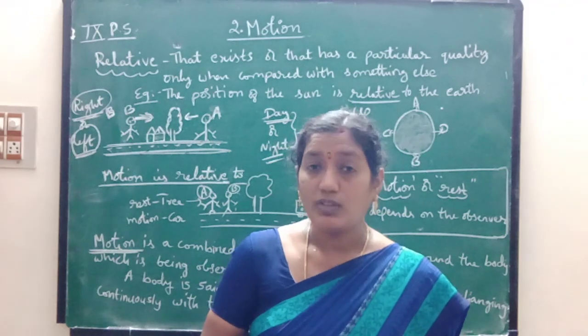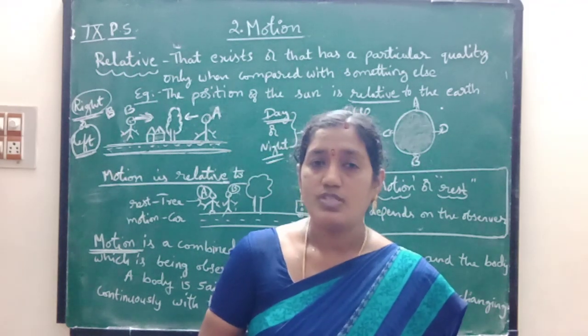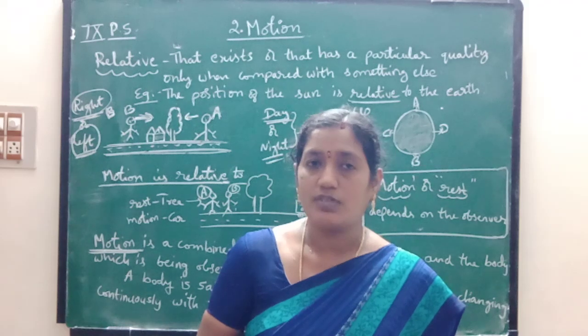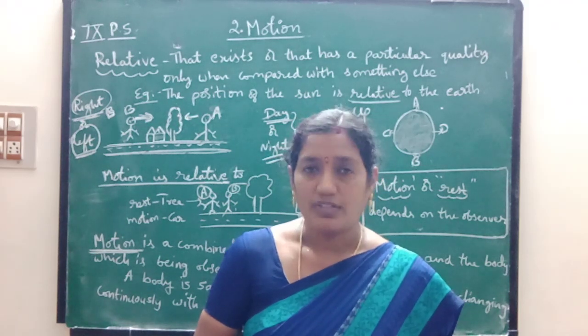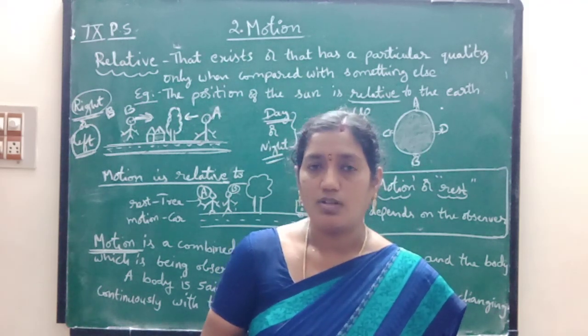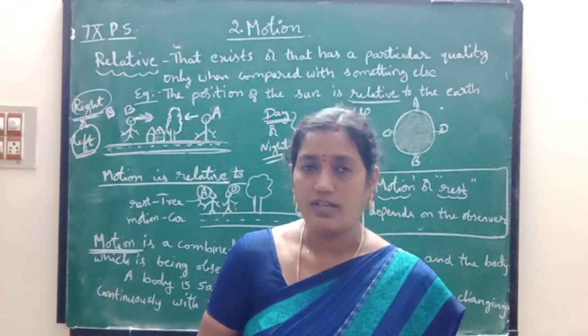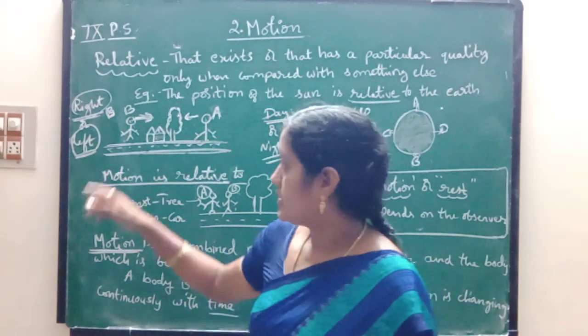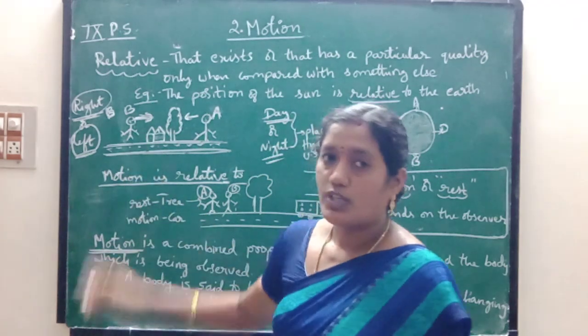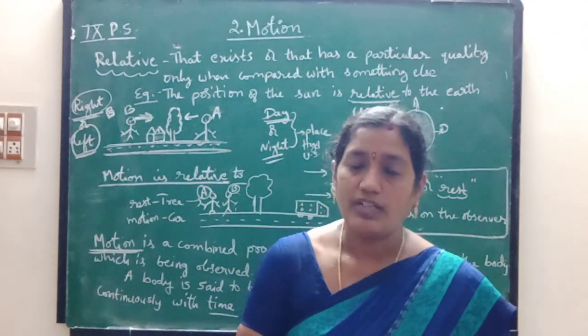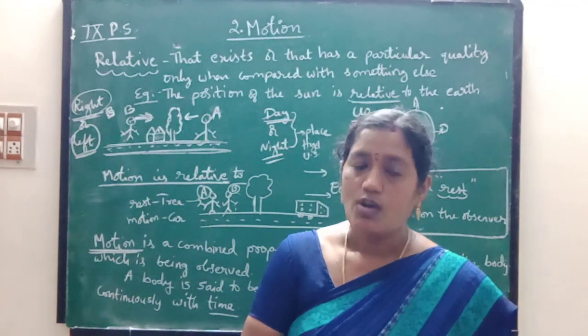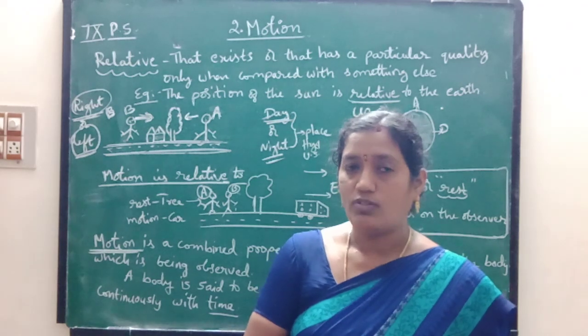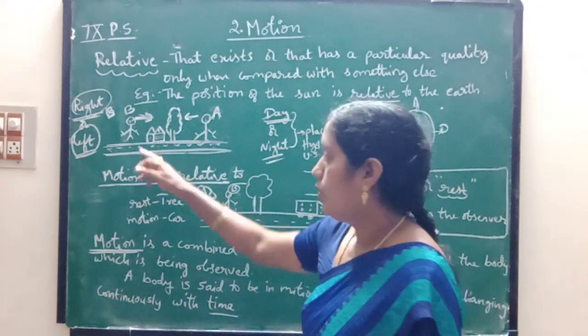But this is according to the observer. Observer means the person who is observing from inside a vehicle like a car, auto, or any travels. Okay children. So according to the position of the observer only, we have to take this as relative.